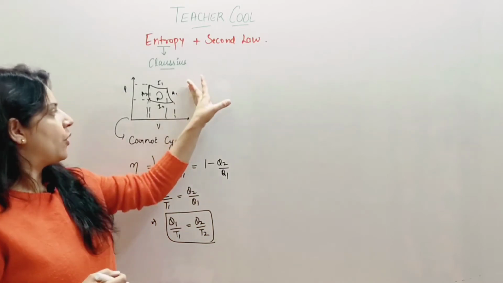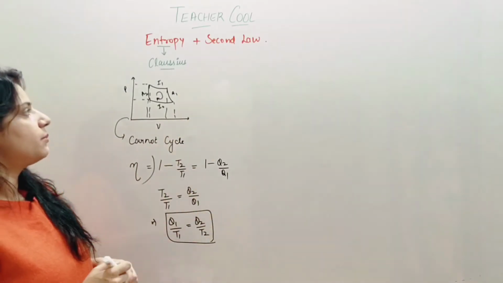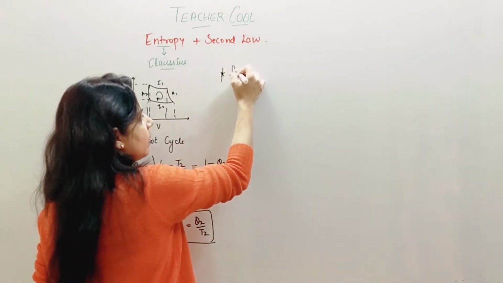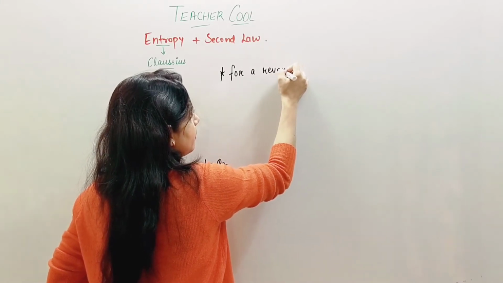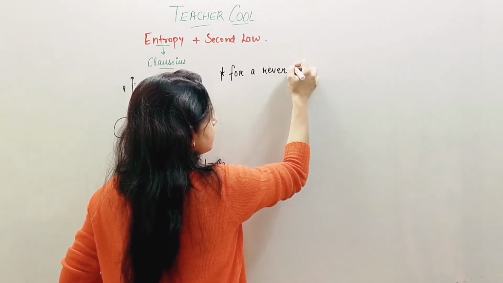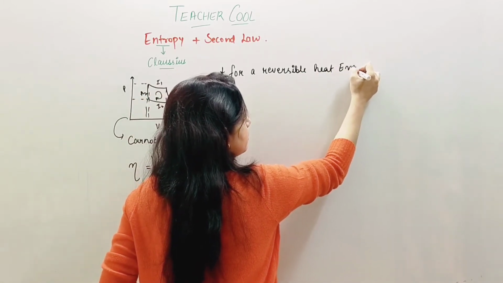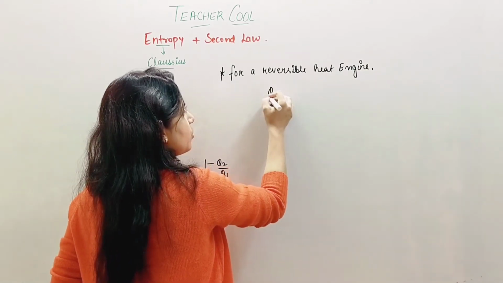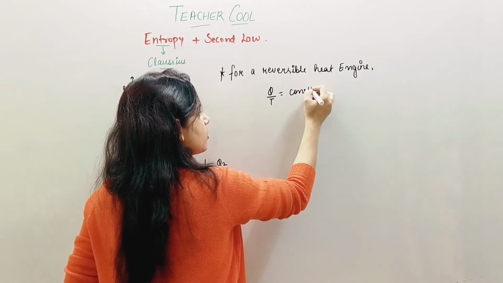If I generalize this, for a reversible heat engine, the ratio Q by T is always constant.